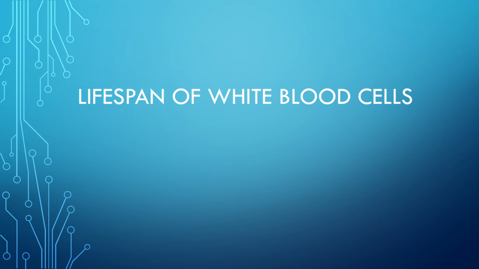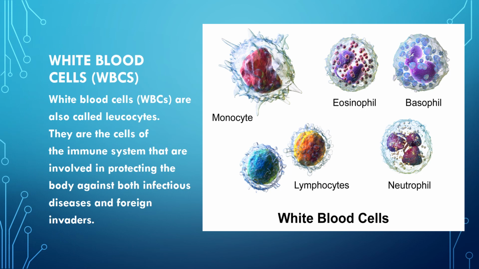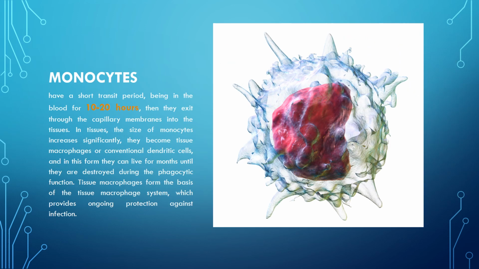Lifespan of white blood cells. White blood cells are also called leukocytes. They are the cells of the immune system that are involved in protecting the body against both infectious diseases and foreign invaders. Monocytes have a short transit period, being in the blood for 10–20 hours.